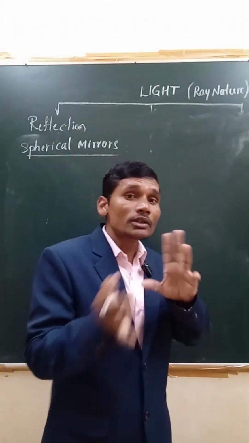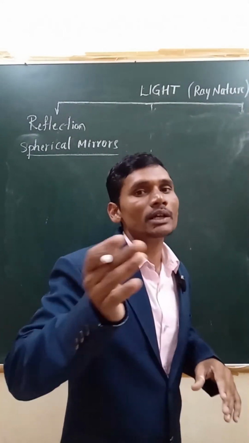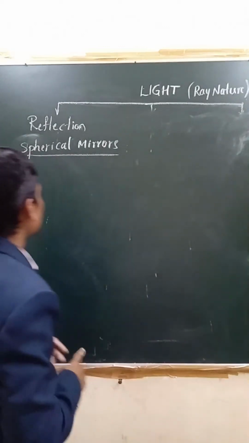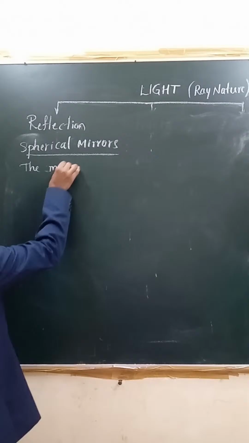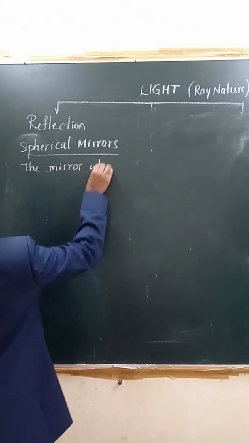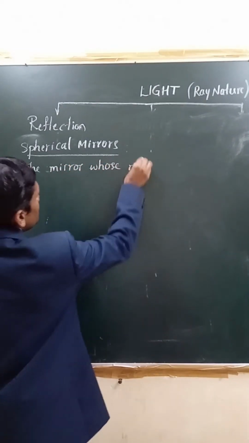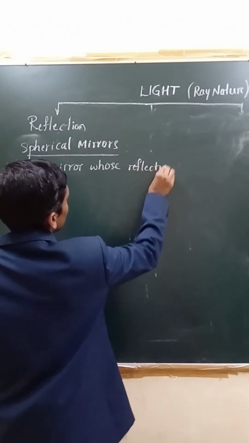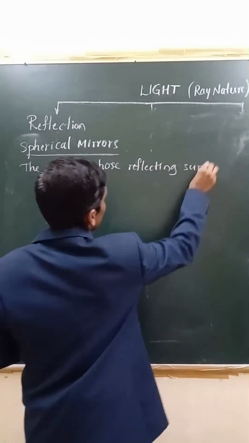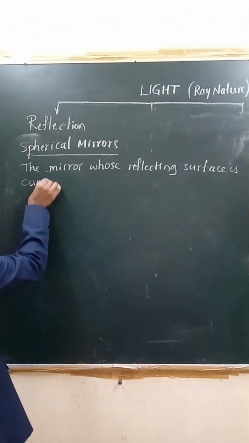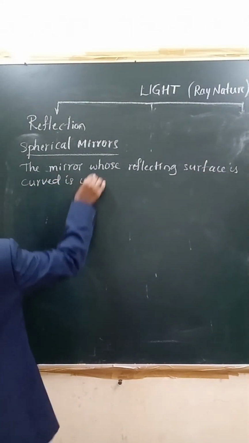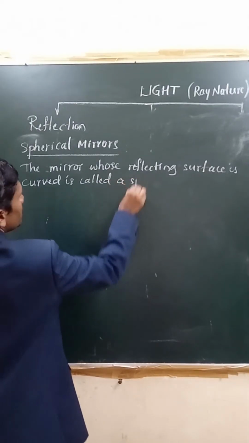That curved surface we are considering as spherical one. So what we can say? The mirror whose reflecting surface is curved is called a spherical mirror.